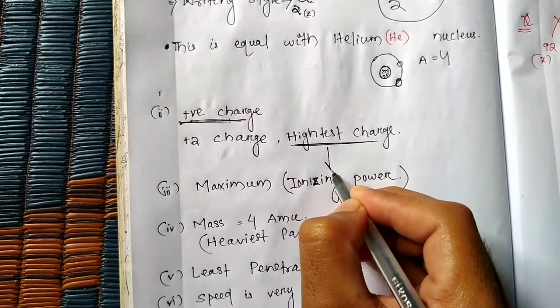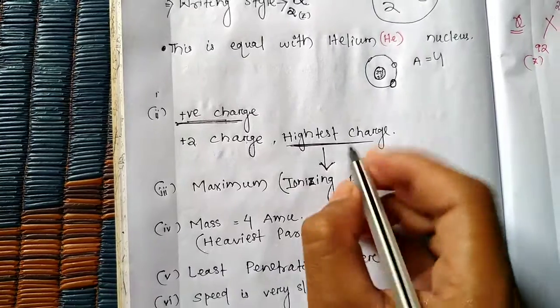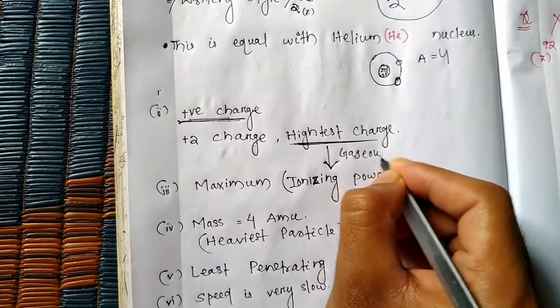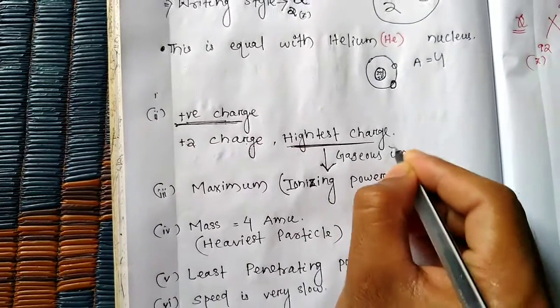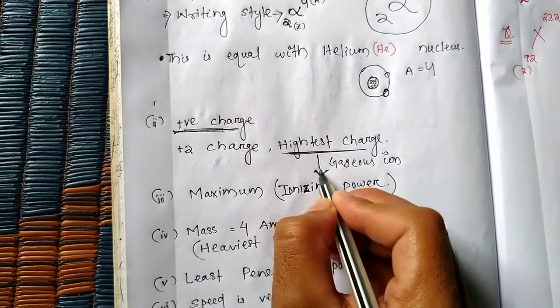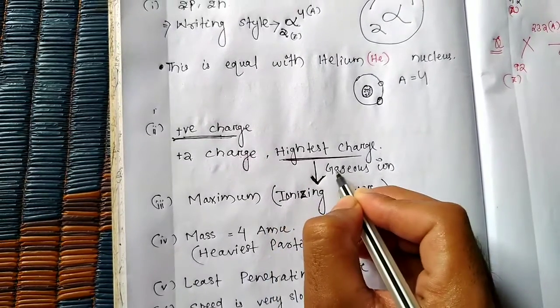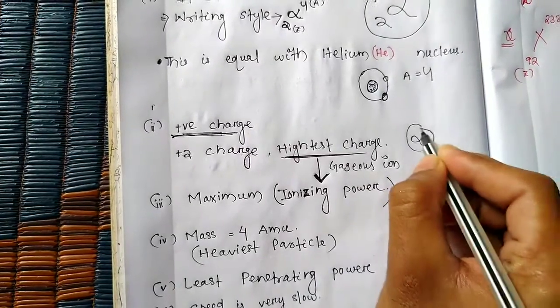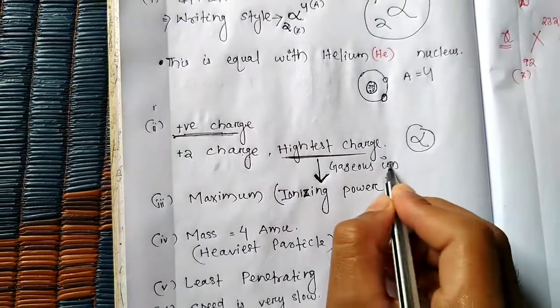Suppose an alpha particle goes through a gaseous ion.